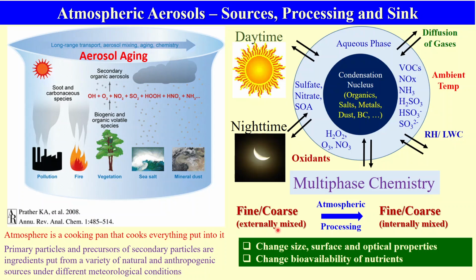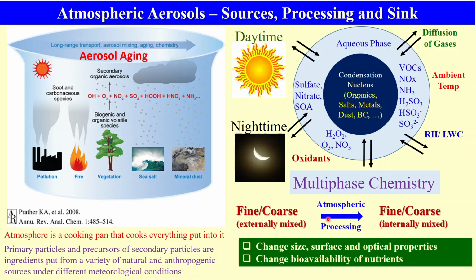Externally mixed means, suppose you have different types of flour, gram flour, wheat flour, rice flour, etc., and you make pellets of them. So these pellets all have different taste. You know that. Now once you put them in the atmosphere, and the atmosphere is mixing and making one bigger pellet, which is well mixed, then the original properties of those particles are gone. Now they are internally mixed particles.